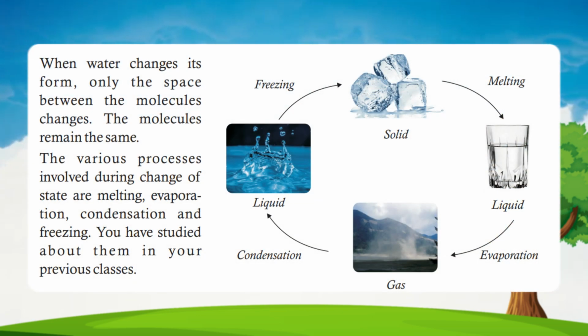When water changes its form, only the space between the molecules changes. The molecules remain the same. The various processes involved during change of state are melting, evaporation, condensation, and freezing. You have studied about them in your previous classes.